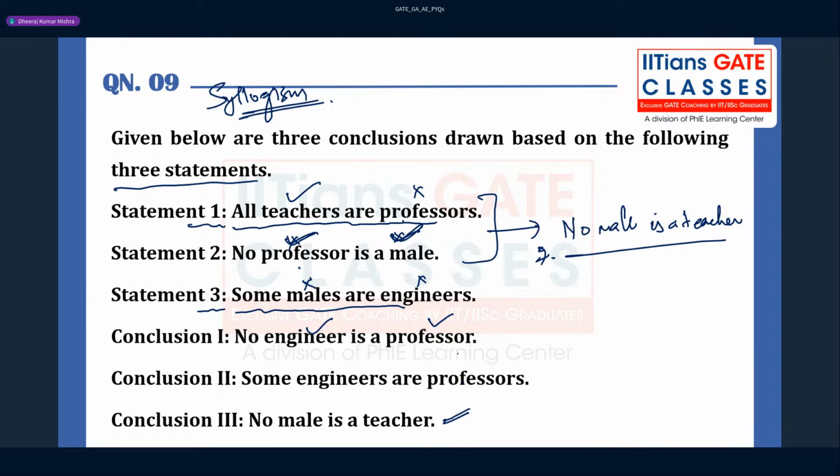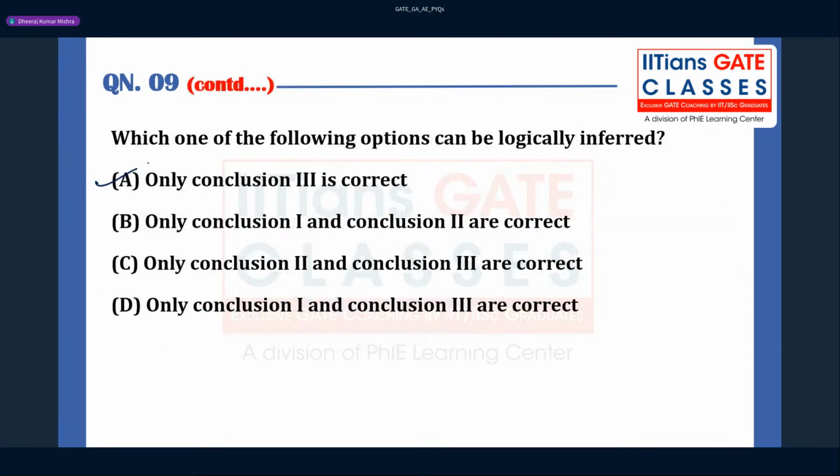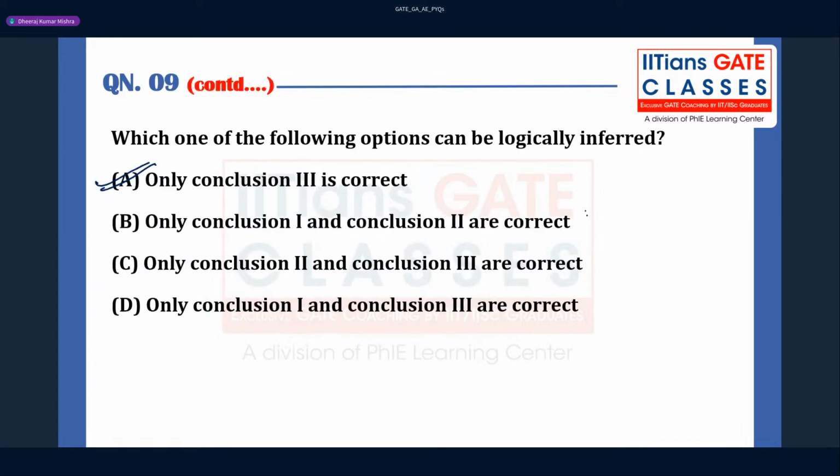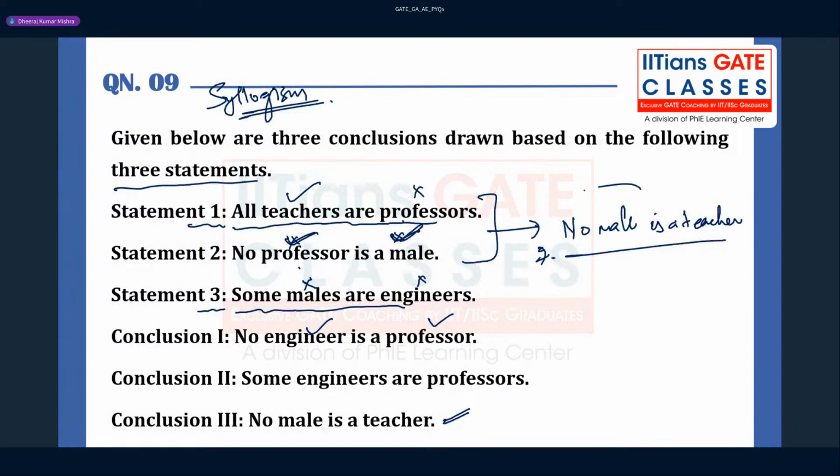So what we can do here is, only conclusion 3 will be followed in this question, right? So option A will be correct here. Only conclusion 3 is correct. Okay? So if you know the tick cross method, and if you have seen my sessions, I have done many sessions. So without a Venn diagram also you can solve this question. So no other options are correct, right? Yeah. Only conclusion 3 is direct.